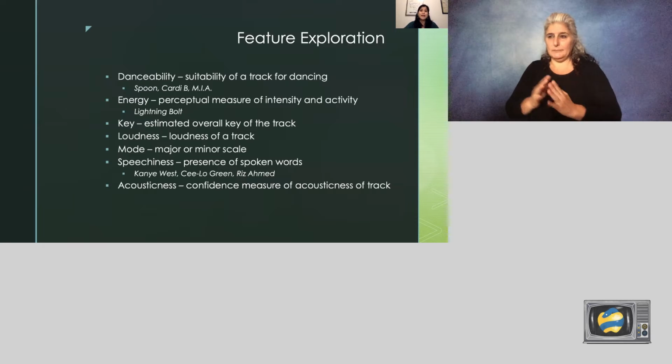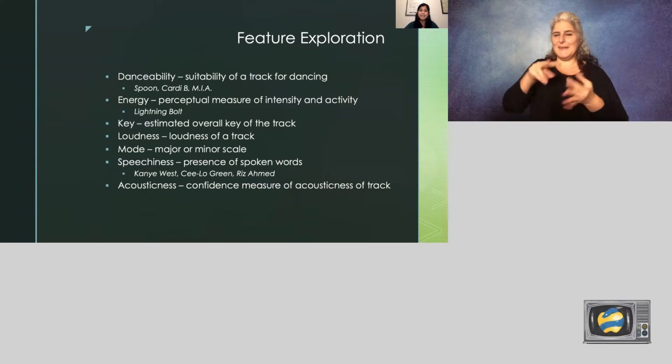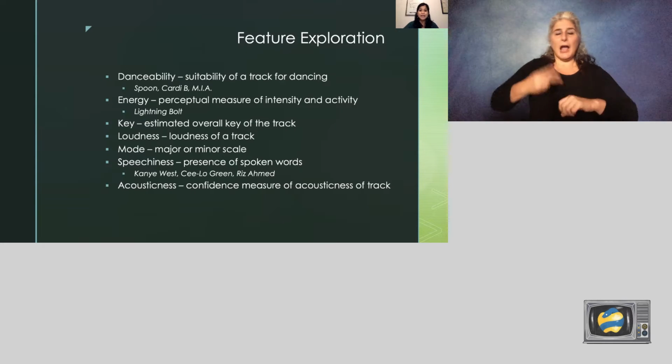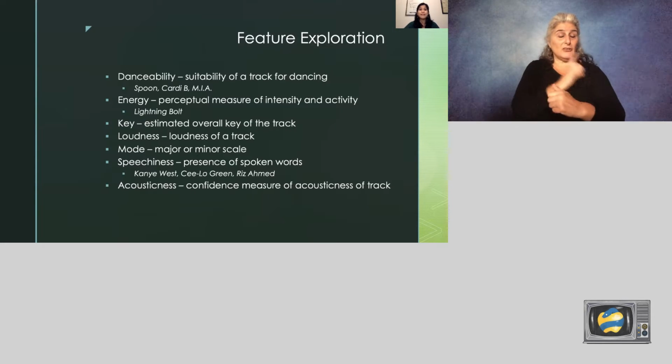The Spotify API provides 13 features for each track, and I'll cover a few of them here. Danceability measures how suitable a track is for dancing, and the most danceable tracks in my data come from artists like Spoon, Cardi B, and MIA. Energy refers to the intensity and activity of a song, with the most energetic tracks in the data belonging to a noise rock band named Lightning Bolt.